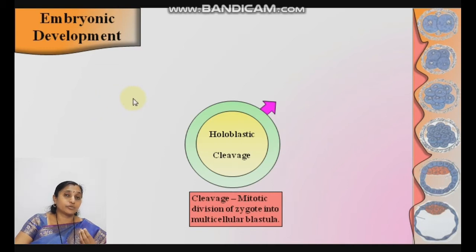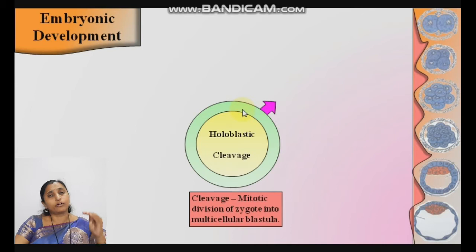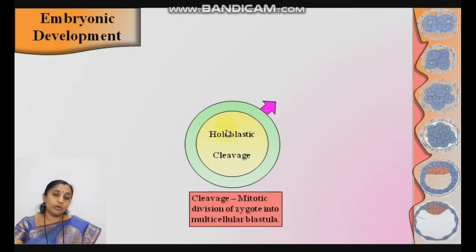Such a type of egg is known as megalolecithal or macrolecithal, while the human egg is microlecithal. I already told you in the first lecture. The female egg in the case of human beings is microlecithal, with a very small amount of yolk. So here the complete division of the zygote takes place. The zygote is completely divided. So in the word holoblastic, holo means complete, and such cleavage is known as holoblastic cleavage. While in other cases where there is incomplete division, that is known as meroblastic cleavage.